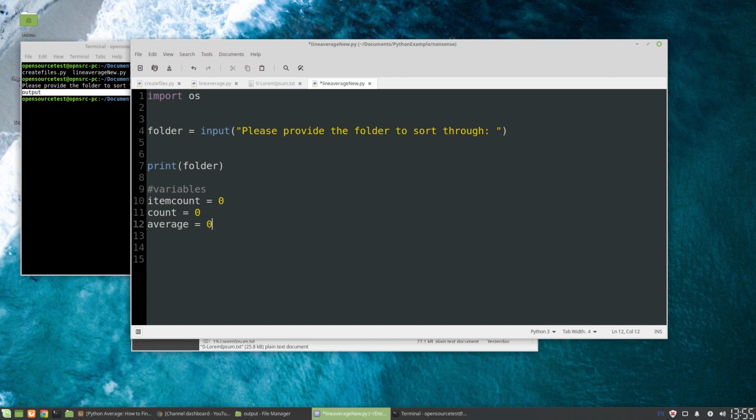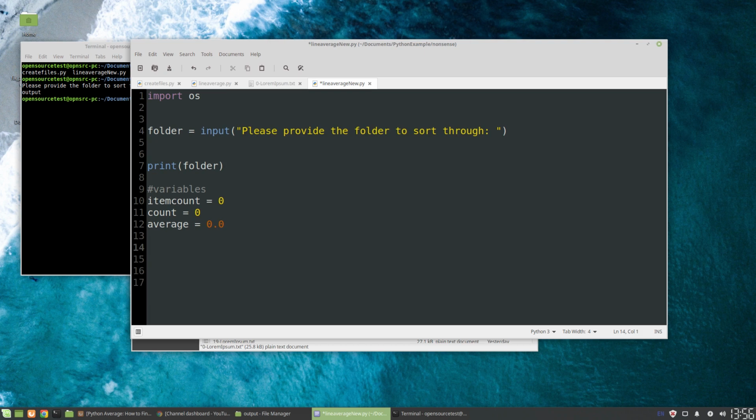And this we're going to make 0.0. The reason we're doing this is that in Python you don't necessarily need to set a variable to a defined type. But if it's not set up the right way, it could potentially cause errors. So by adding 0.0 rather than just 0, it'll know that this is a double or a float rather than an integer, which would have no decimals. On our average, it's very likely that we will get a decimal value, so we want to set it up so that the variable can be read as such.